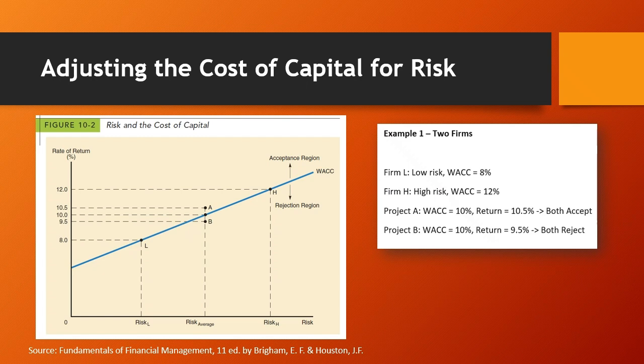Note that we do not compare the project's expected return to the company's average WACC. Because if we do that, for example if we compare the expected return of project A to firm H's WACC, then firm H would have to reject project A because its expected return is less than its WACC. 10.5% is less than 12%, and that would be a wrong decision.